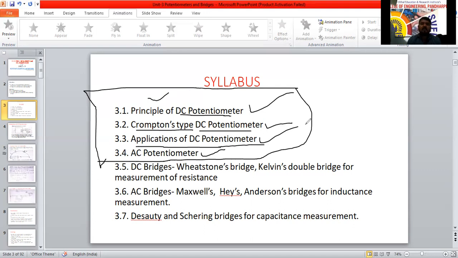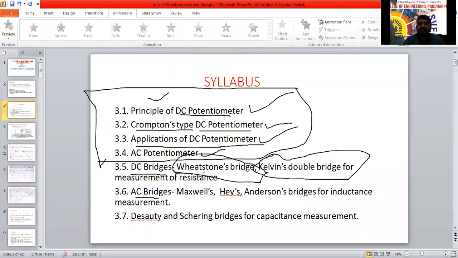Okay, next part of this third unit. The third unit is also a bigger one, I think. Third unit is bridges. Once we start the bridges, first we discuss DC bridges, next AC bridges. In the DC bridges, first is the Wheatstone bridge, and then the Kelvin double bridge.